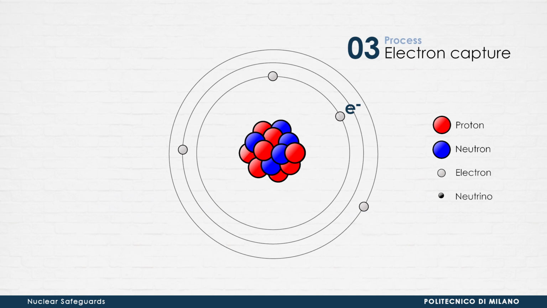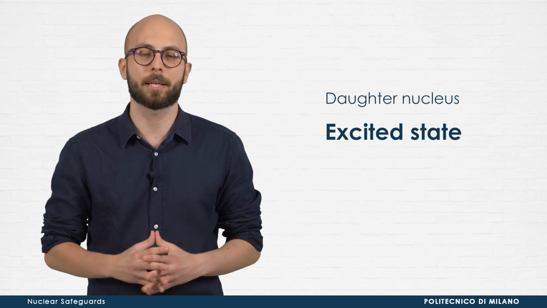That is probably why nature adopts another type of process, the so-called electron capture. In this third beta transition, a proton switches into a neutron by capturing an atomic electron. Being the electron already present in the system, the Q value is again equal to the change in the atomic mass. And do not forget the final product of the electron capture, a neutrino, generated to compensate the disappearance of the electron. In many alpha and beta decay processes, the daughter nucleus is left in an excited state.